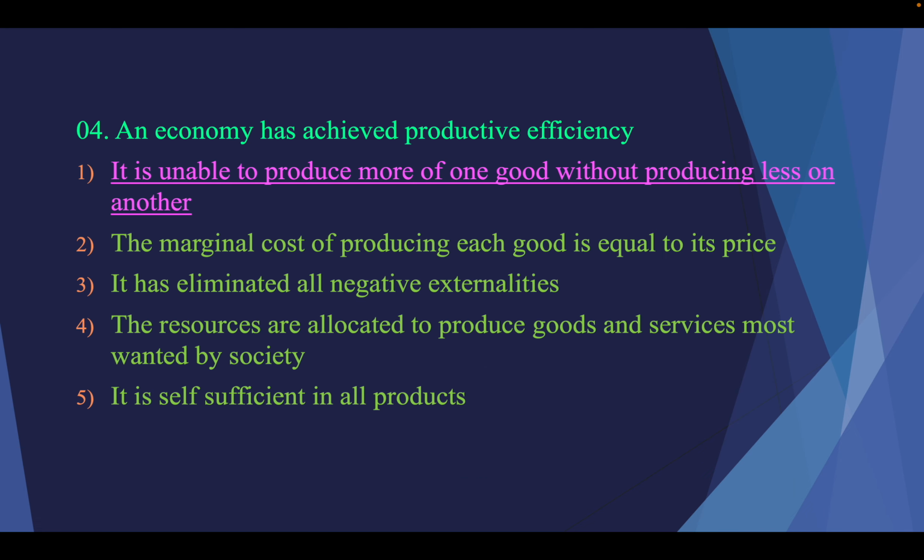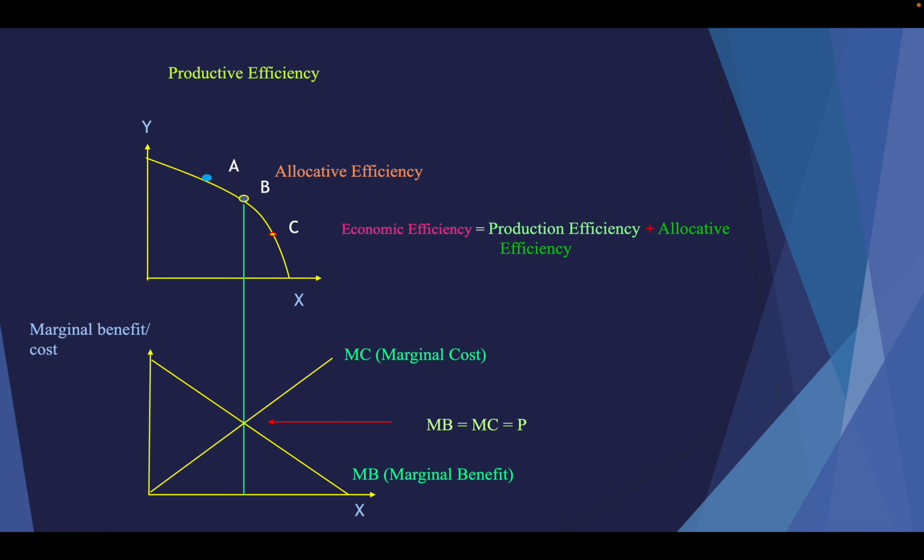Then the second answer, look at that one. The marginal cost of producing each good is equal to its price. That means MC equals P. We'll see that is the allocative efficiency. Now there are 2 things I have to show you. One thing is productive efficiency, the other thing is allocative efficiency. Okay, in the first diagram you can see productive efficiency. There are 3 points. All the points on the PPC we can show as productive efficiency, but for ease, we take the 3 points A, B, C.